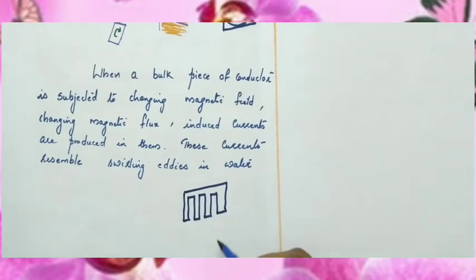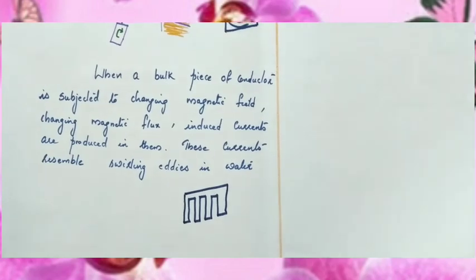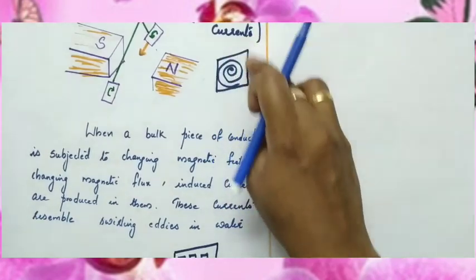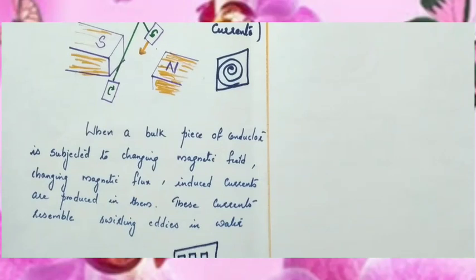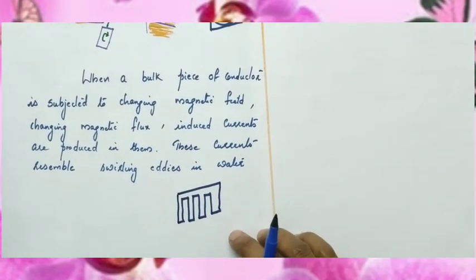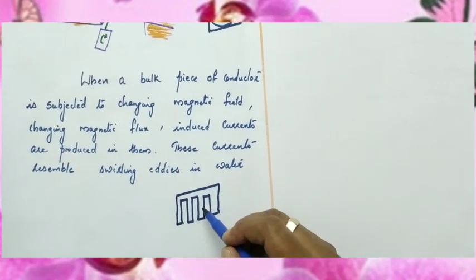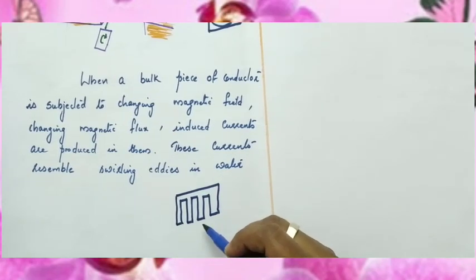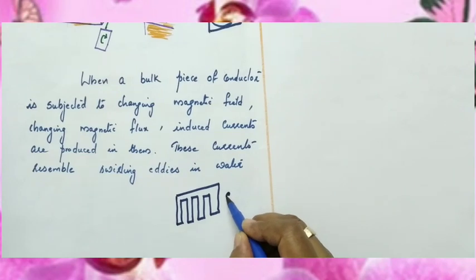If slotted sheets are used, what about the area? If this is the original copper sheet, the area is greater, so eddy currents are produced. But here, since slotted sheets are used, the area is less, and eddy current can be minimized. So, eddy current can be minimized by using slotted sheets.